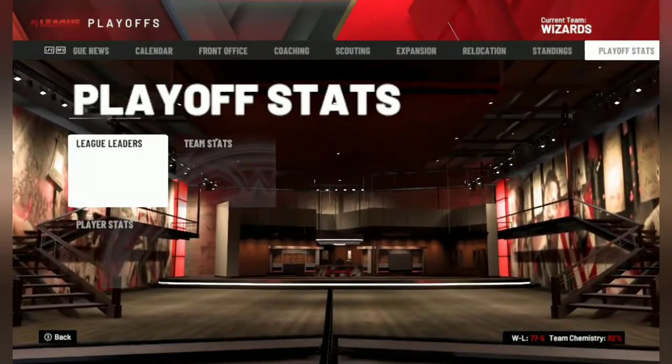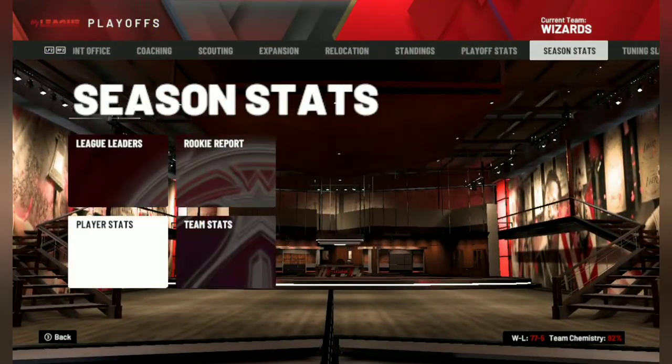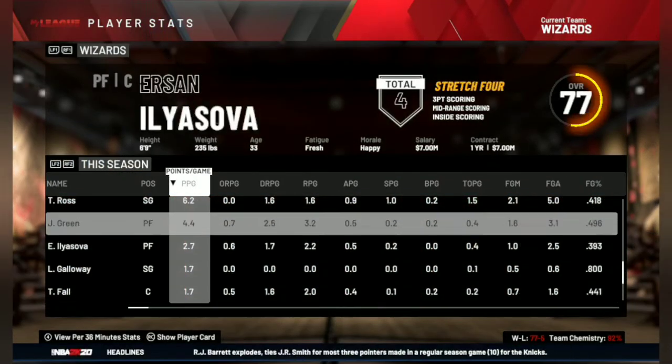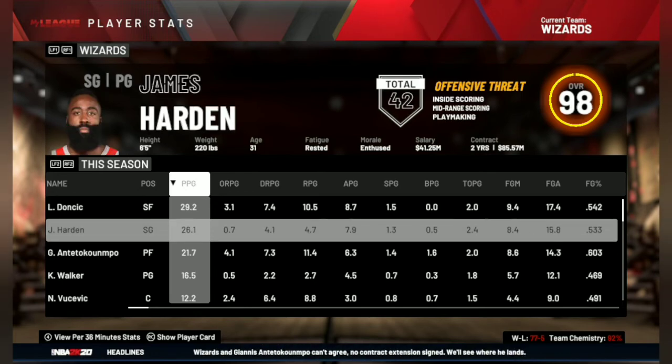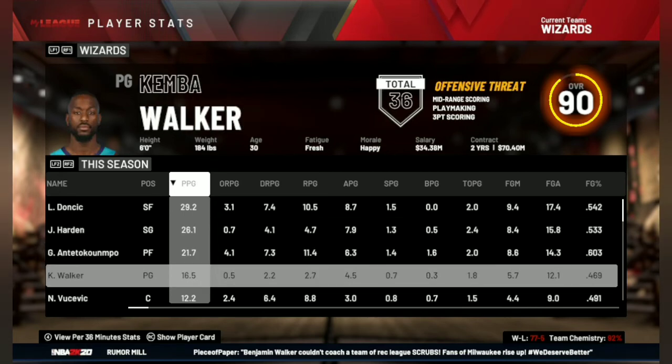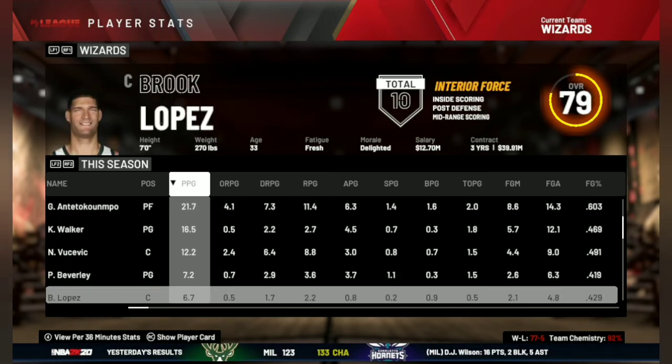So let's move to the season stats and see some stats quickly. James Harden averaged 24, 5, and 8. Giannis was averaging good, but his rebound numbers went down: 21, 11, and 6. And here are the rest of the stats of the other players.